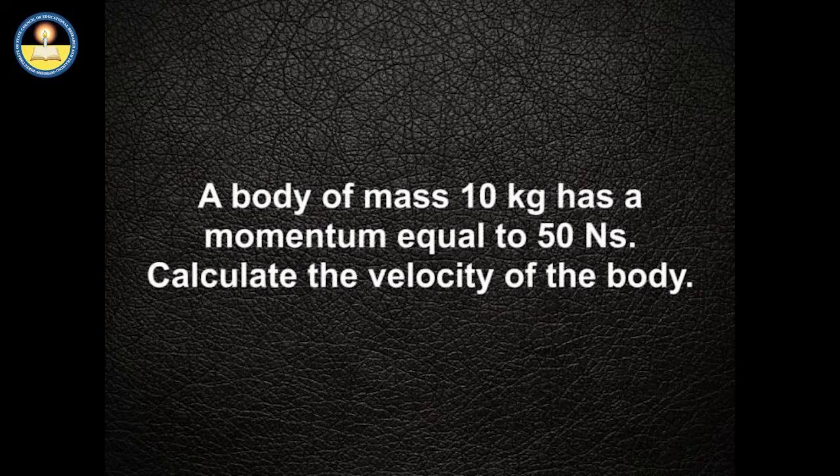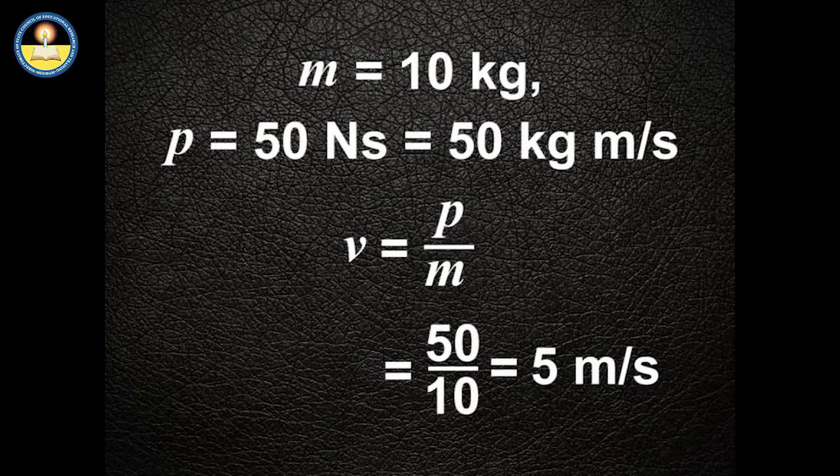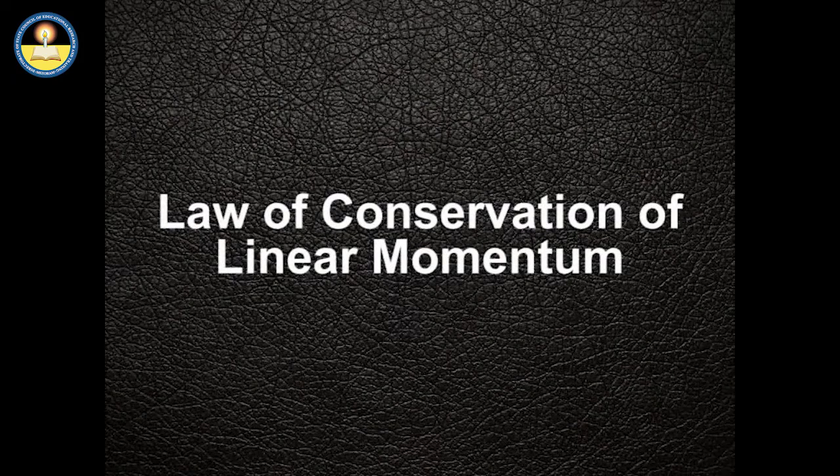Hearing aid. In the next problem, calculate the velocity of a body if its mass is 10 kg and it has a momentum equal to 50 Newton second. Again, by using the relation for linear momentum, the velocity of the body comes out to be 5 meter per second. One of the most fundamental concepts of physics is the law of conservation of momentum.